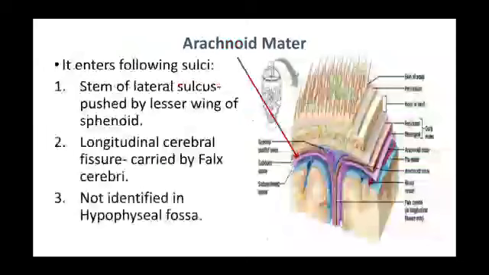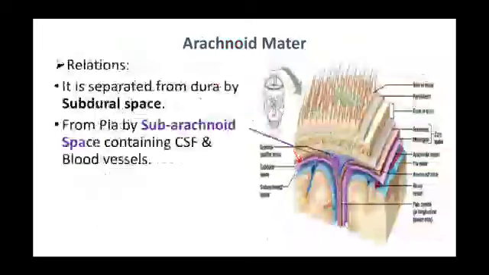It is not identified in the hypophyseal fossa. It is separated from the dura by the subdural space and from the pia by the subarachnoid space, which contains the CSF and the blood vessels.